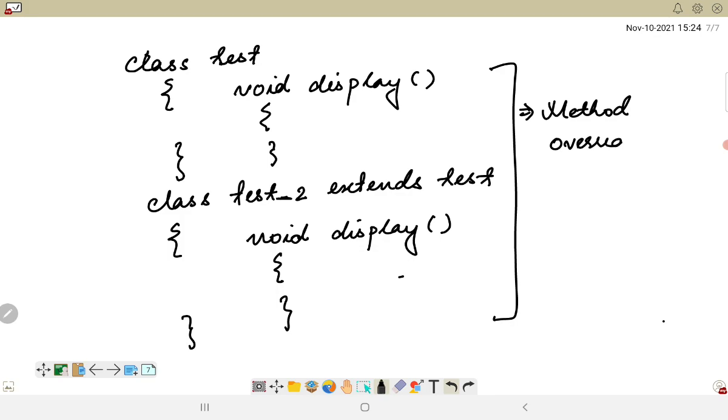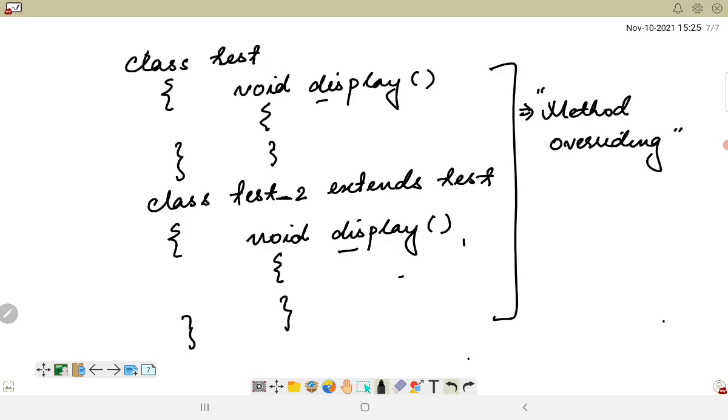Because what we learned in method overriding was that the methods should have the same name, they should be in different classes, and they should have the same parameters. Here, since we do not have any parameters, and they should also have an is-a type of relationship, that means there should be inheritance. So all the conditions are satisfied in this example. So the class test could be overridden by the class test2 by the method overriding conditions.